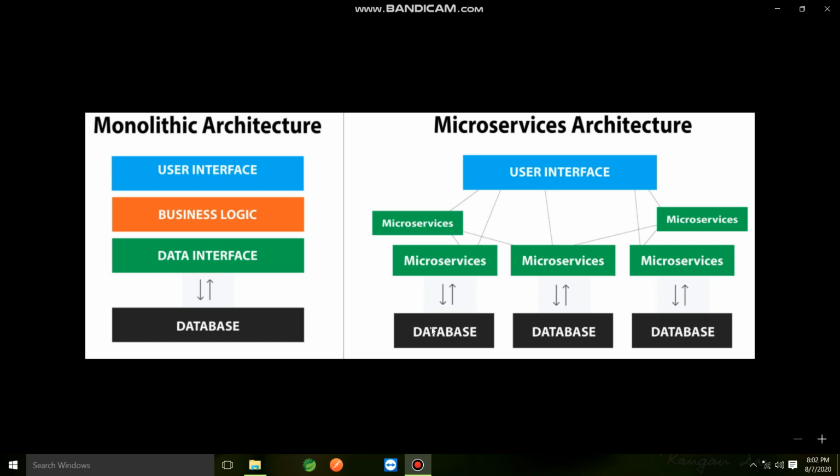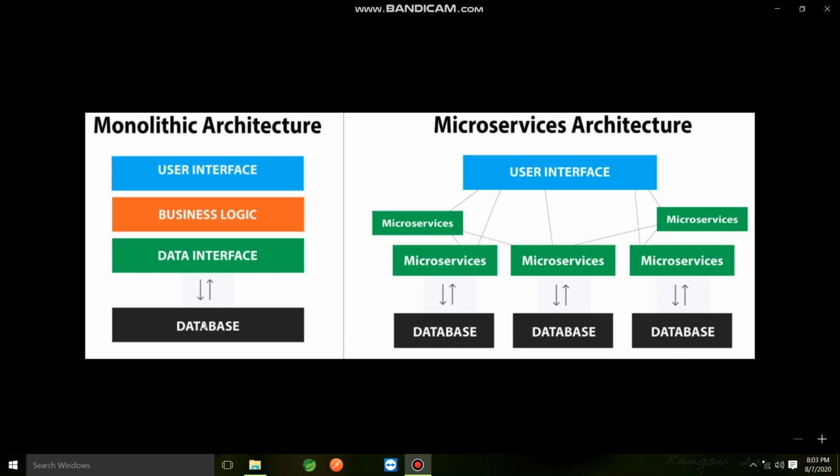As you see here, we also have different databases. Every microservice has a database. In this particular case, it's not the same for all microservices architectures, but here we have three databases. That depends on the use case. When you design the application, you can decide at the time of designing the architecture whether you want more than one database or how many databases you actually want. That depends on the functionality. So here we are creating three databases.